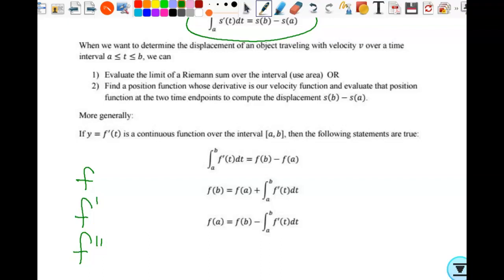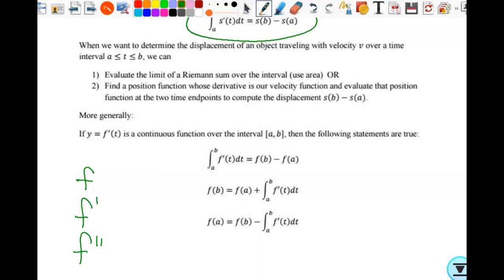So f prime of t, you've got to remind yourself. When I read this, in my head I'm not saying f prime, I'm saying rate of change of f. So I say, when I integrate the rate of change of f, what do we get? Change in f.